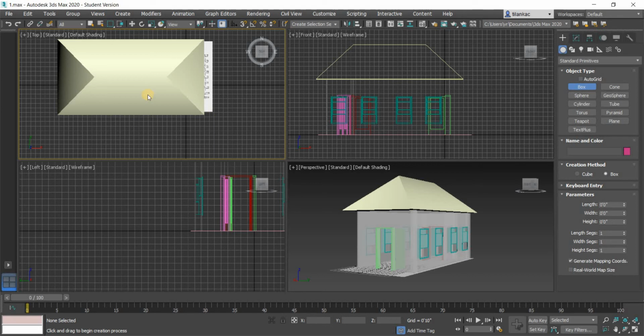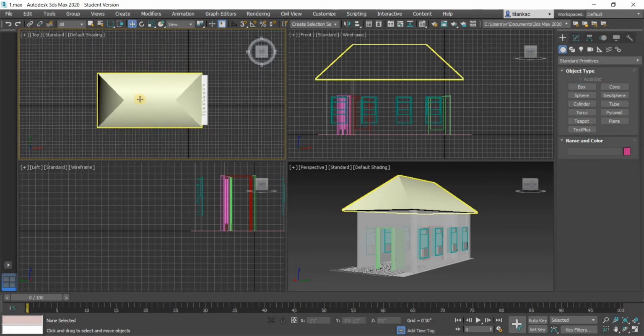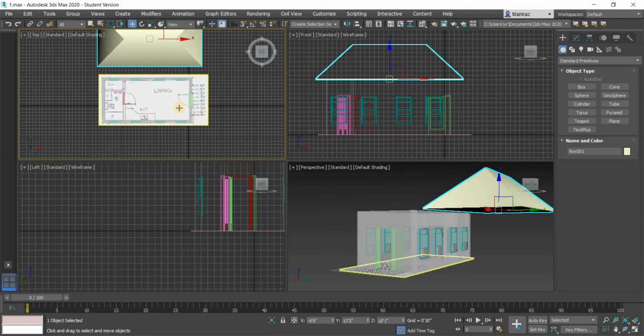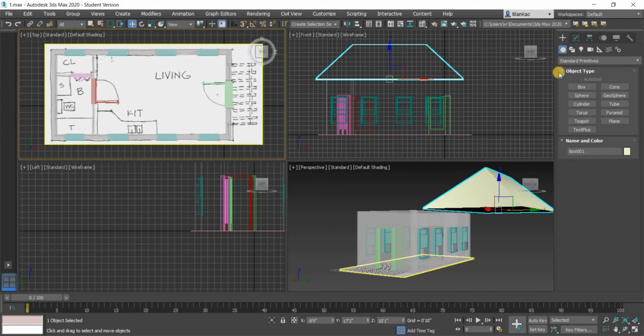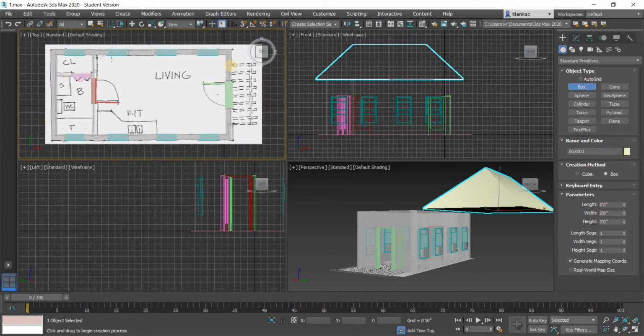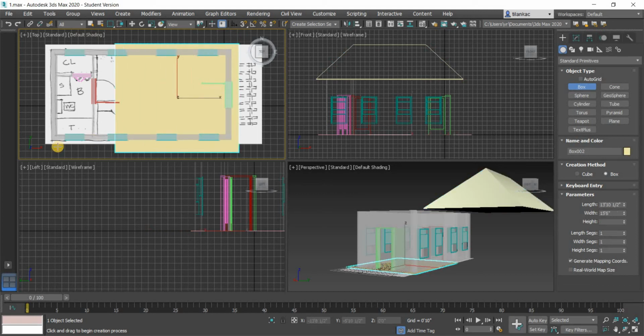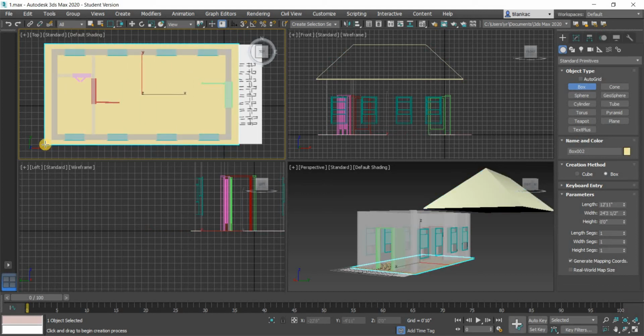Now we can't just draw the floor with the roof here. Either we hide the roof or just move it. I think moving it might be easier. So I'm gonna go in, start adding my floors. So box. I'm gonna create a plinth. Just eyeball it for now. Just eyeball the plinth like so.